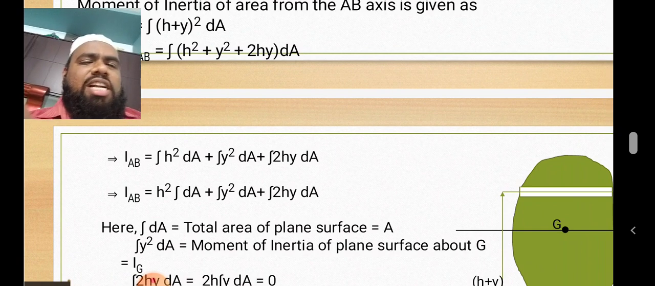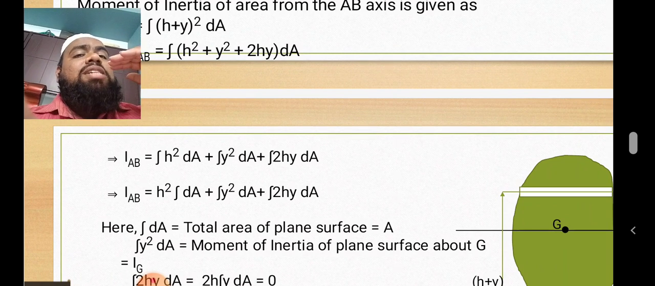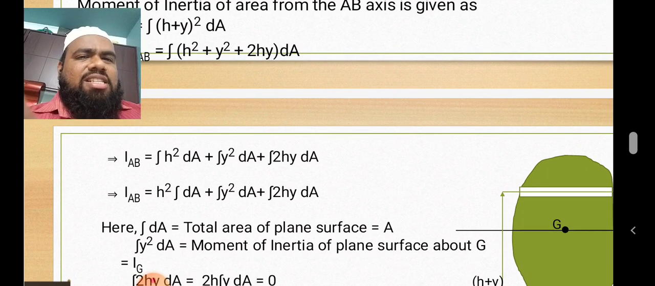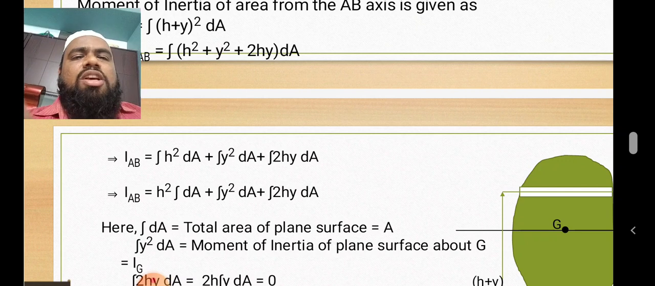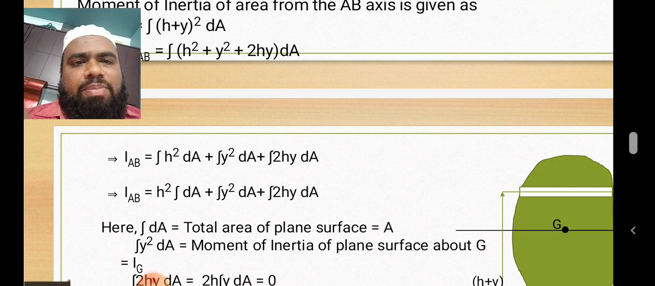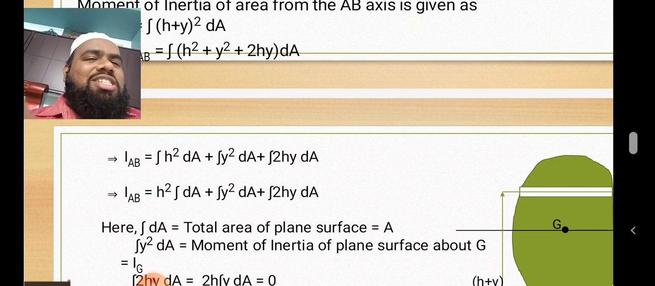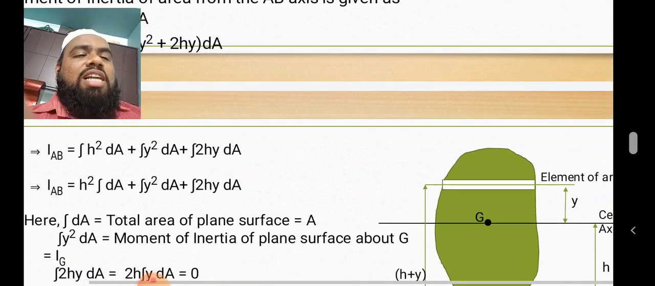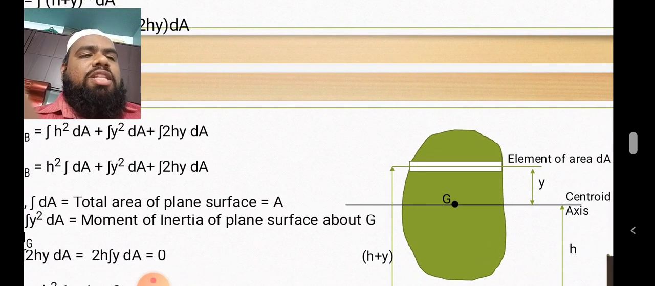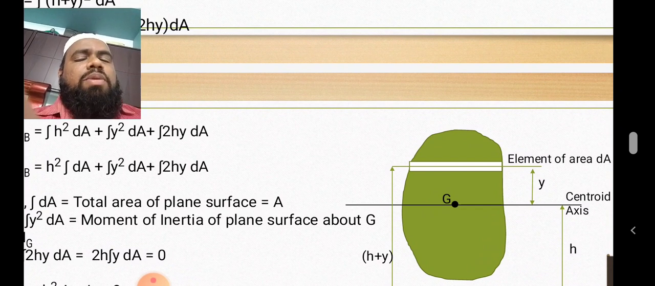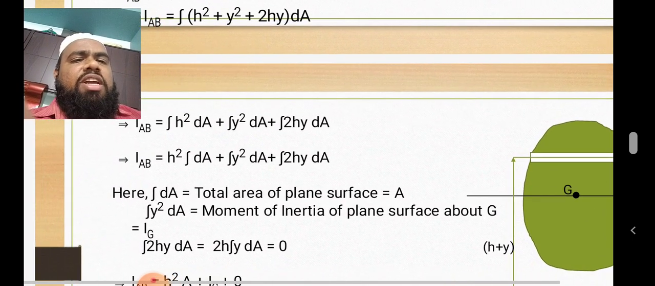H is constant. Why is it constant? Because the distance from centroidal axis to the bottom axis is always same. It doesn't change. So we know that that constant part will come out from the integration. So h square into integral dA plus integral y square dA. But y is not a constant value, because when you consider a small element of area at the top, then it will be y. So that y can be changed, because whenever you consider that elemental strip throughout the area, the y will be changing. So y is not constant value.